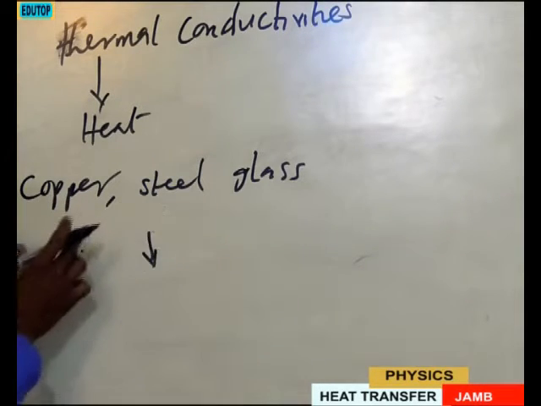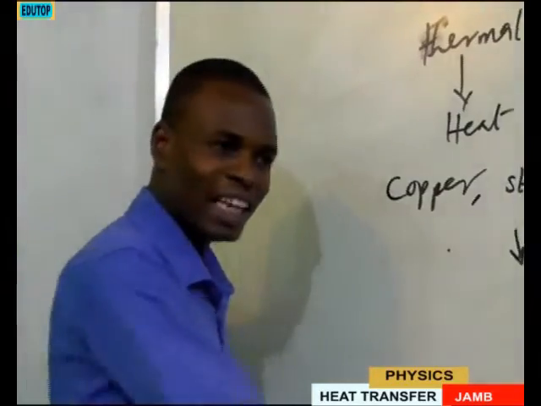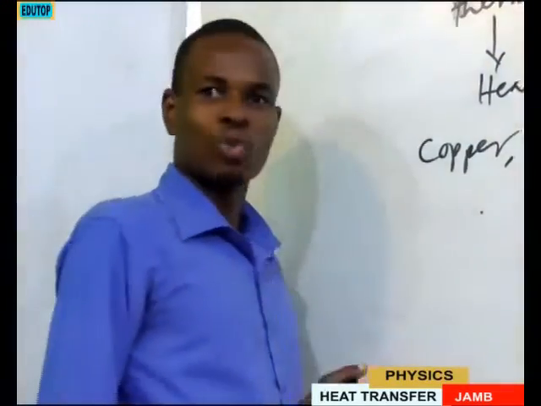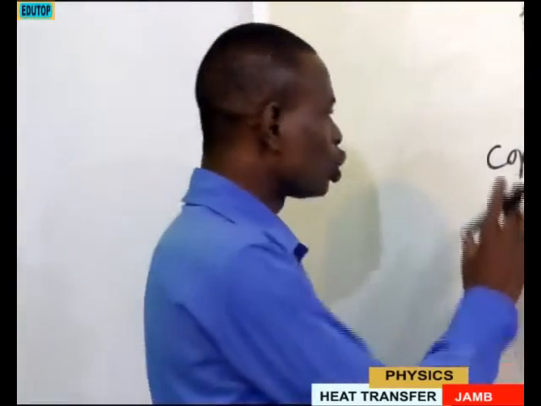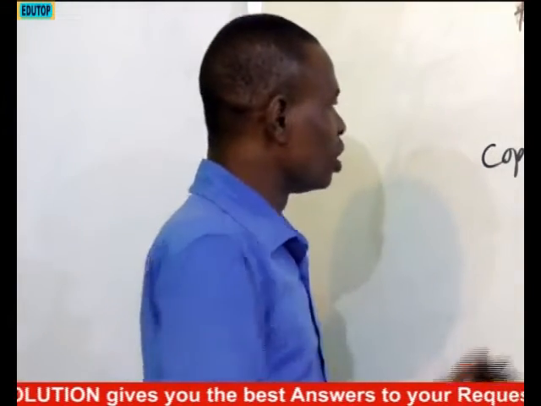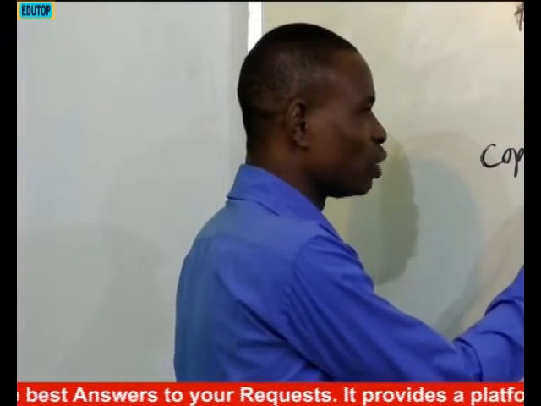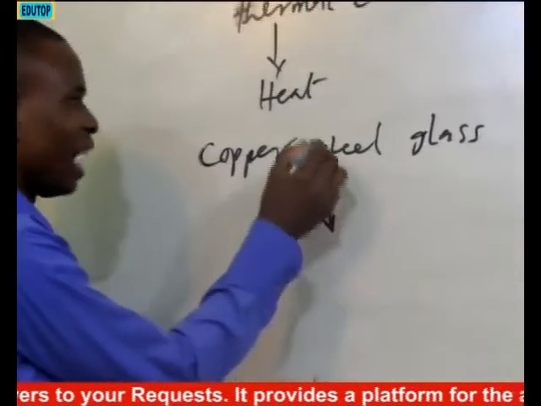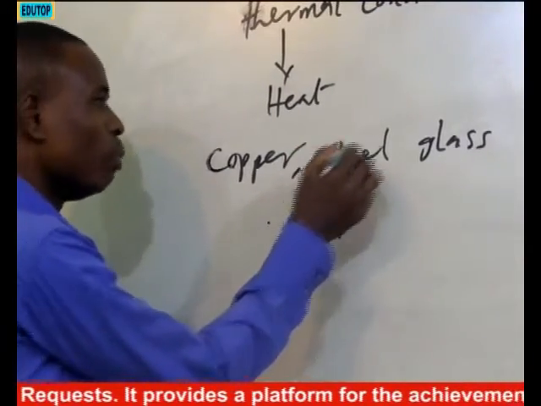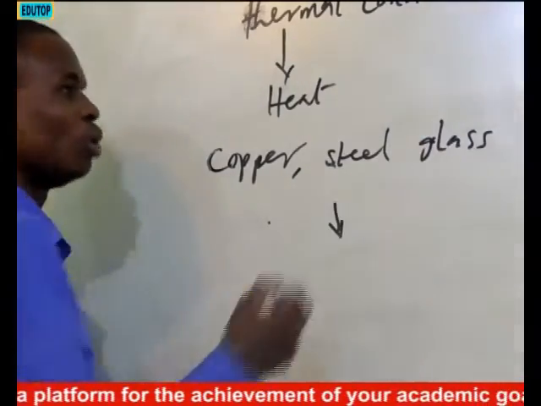let's say we suspend these 3 materials into a hot substance. Let's say, okay, let's take for example a metallic material. We put very hot water, and we now suspend this material into that hot liquid. Before you know it, the rate at which copper will conduct heat will be different from the rate at which steel will conduct heat. And the way the steel will conduct heat will be different from that which glass will conduct heat.